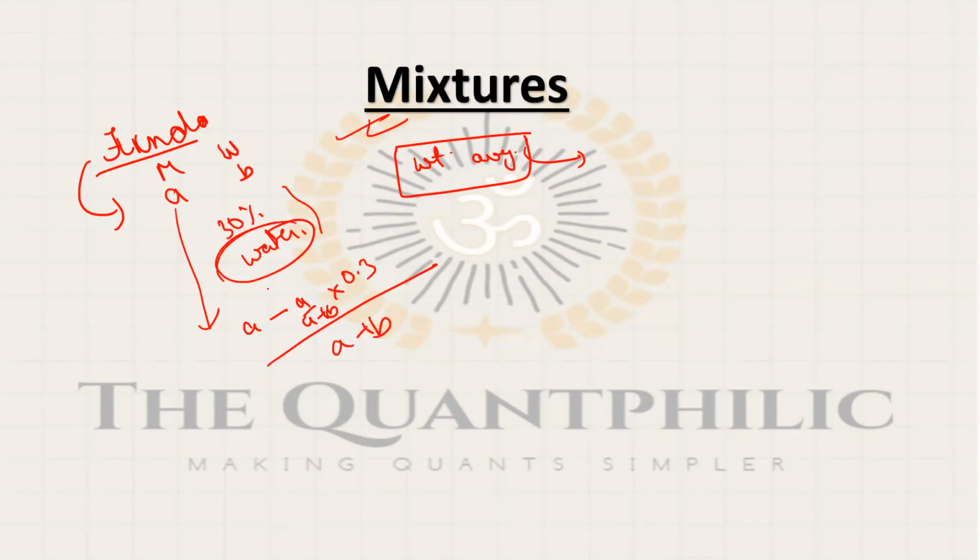The reason I'm telling you to work upon the thing which is not being added is that you have to involve less repetition. If you work upon water, you will get one more plus term. So I would suggest you to avoid this and instead work on the quantity which is not getting added.